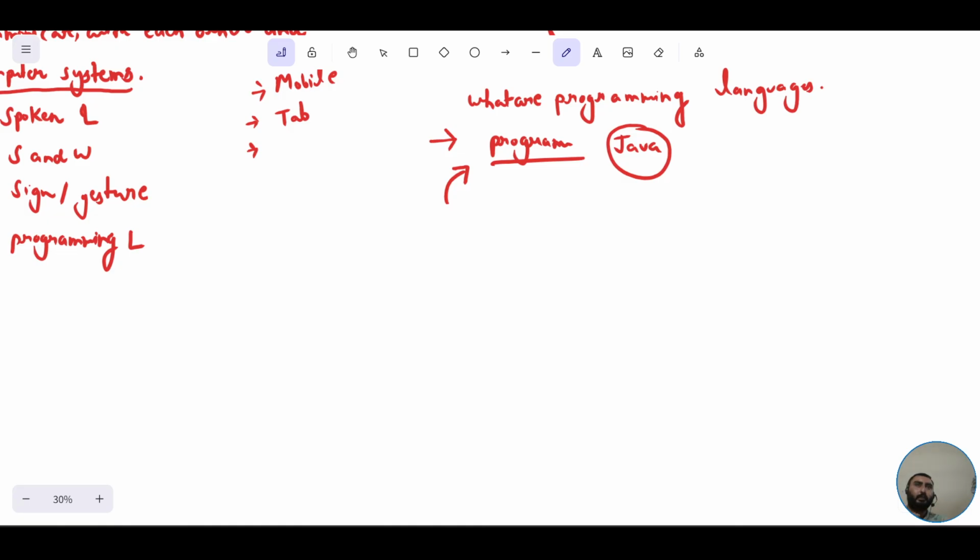Suppose, in our day-to-day lives, we make certain programs. Suppose you have your friend's wedding to attend, and suppose it's tomorrow. But you are planning to attend that particular wedding from today itself, right? So you would be properly thinking in your mind about a plan.